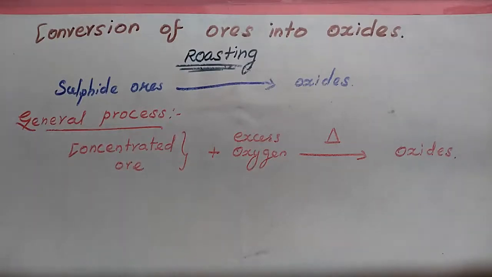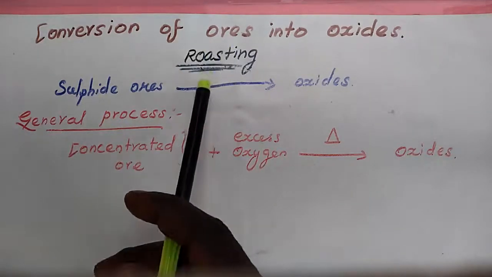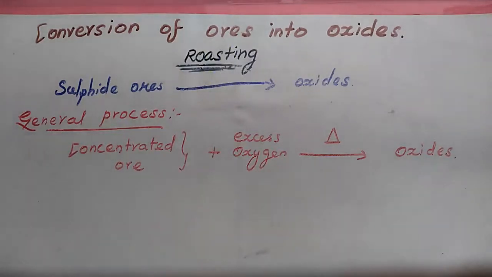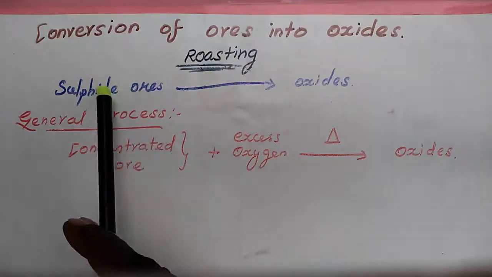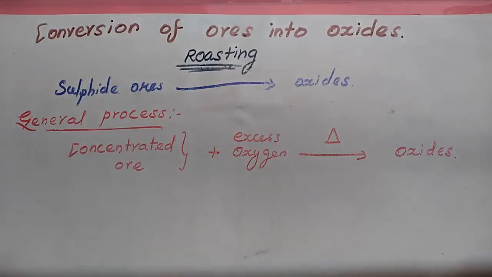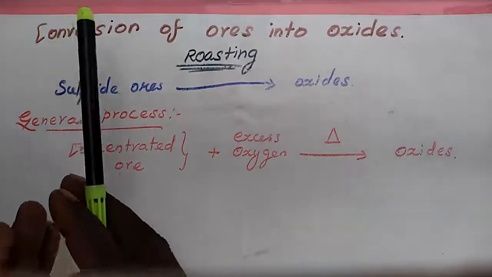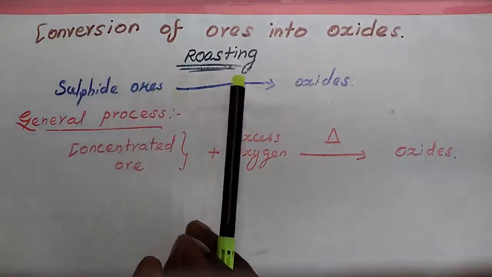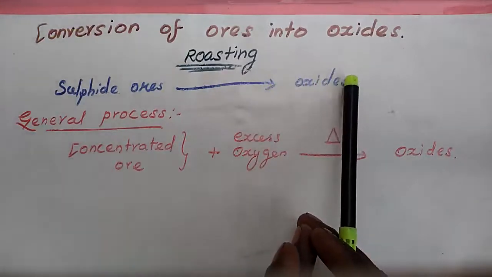First heading: roasting. Roasting is the method usually applied for the conversion of sulfide ores into their oxides.